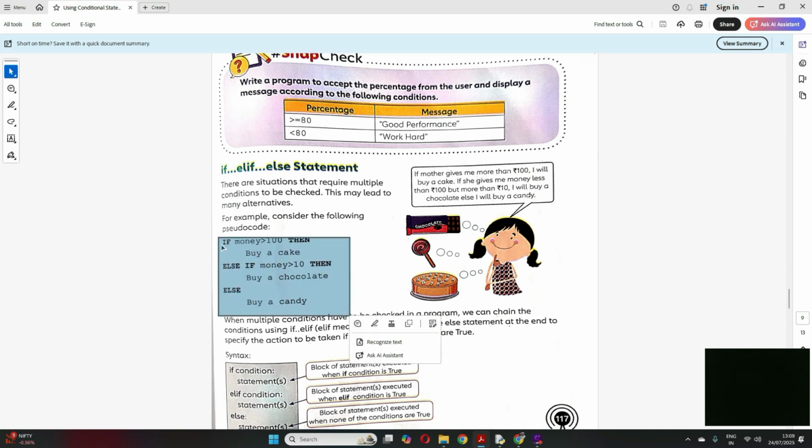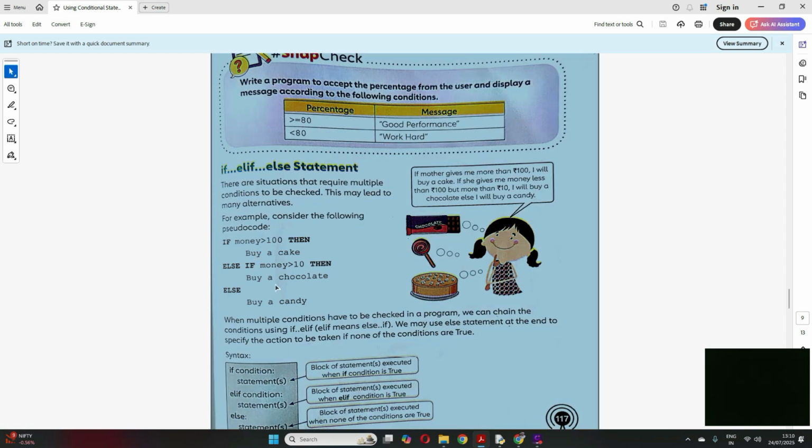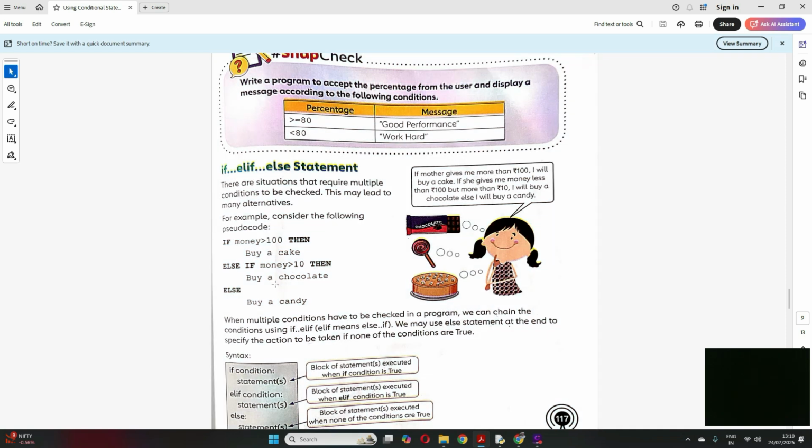So how do we do this? If money is greater than 100, then buy a cake. Else, if money is greater than 10, see, if it has come to this statement, it means it didn't go to the first one, so money is less than 100 also. Then buy a chocolate, else buy a candy, right? So there are multiple conditions we are checking here, and this we do using the if statement.